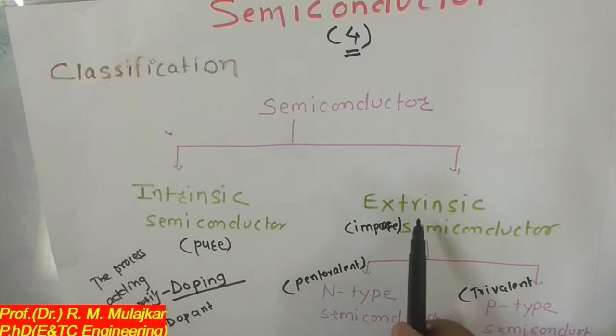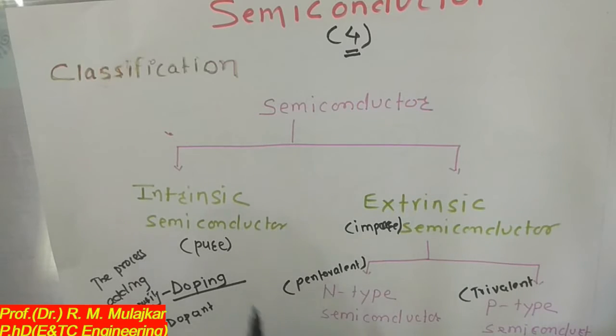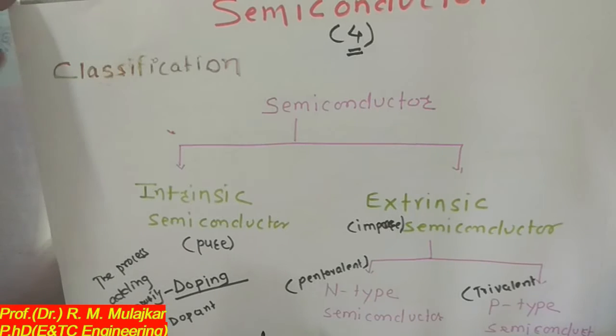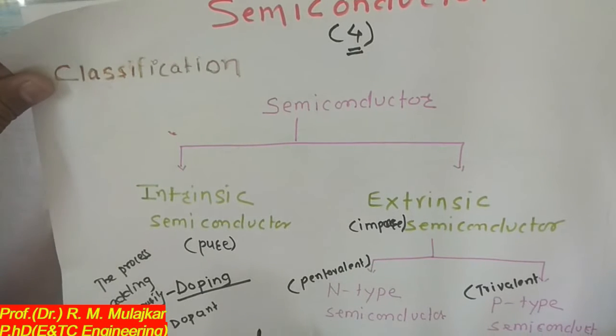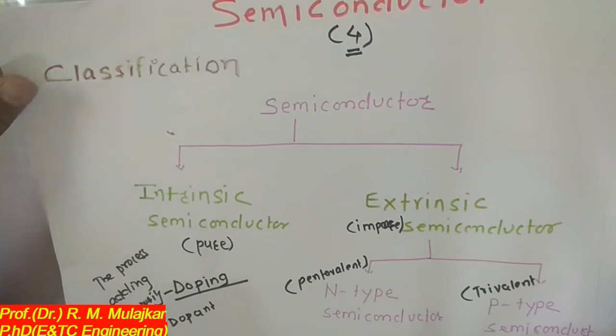According to which type of impurity is added, we have two types of extrinsic semiconductor. The first is N-type semiconductor, another is P-type semiconductor. For N-type semiconductor, pentavalent impurity is added, and for P-type semiconductor, trivalent impurity is added. Now we will see details of N-type and P-type semiconductors, because they perform very important roles in constructing any equipment or components in the electronics industry.